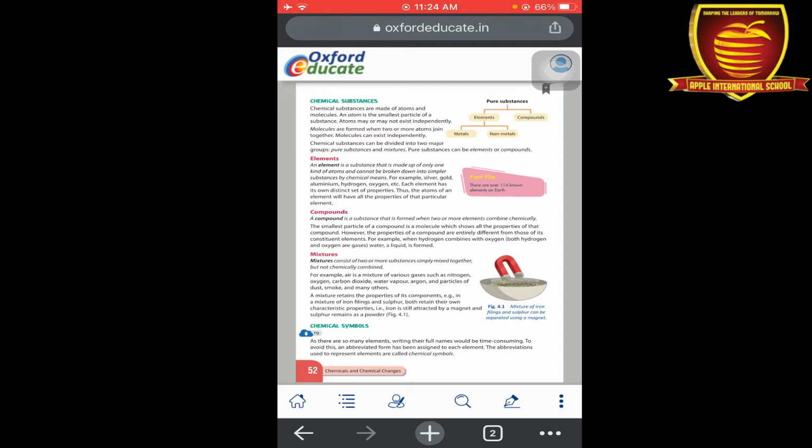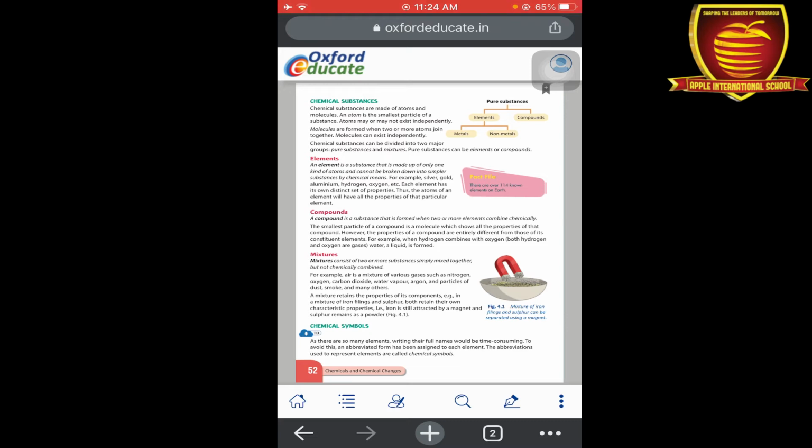So a mixture retains the properties of its components. Retain means it can get its properties back. For example, when we mix the iron and sulfur together, we can separate out the iron with the help of a magnet. So the iron retains its property. Okay, so this is all about the mixture.